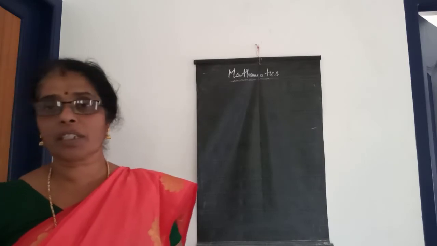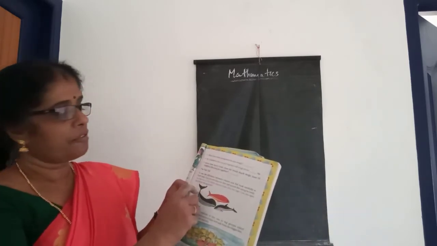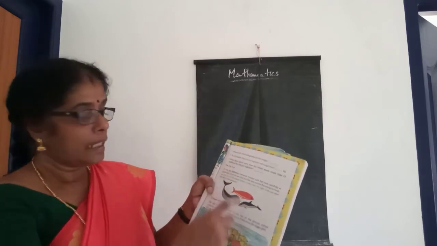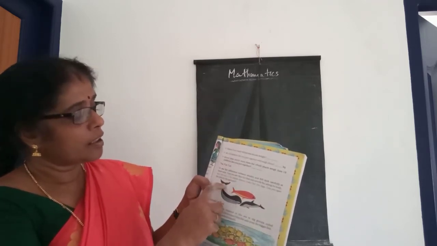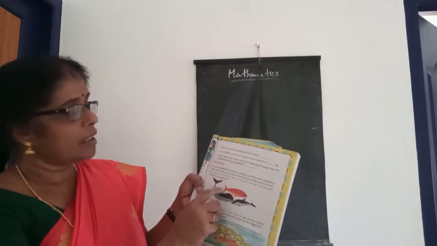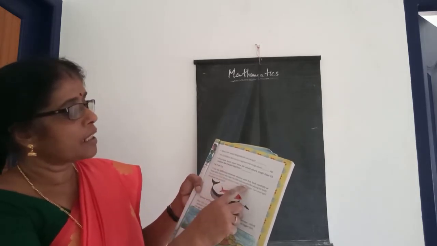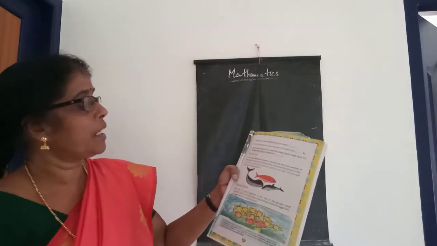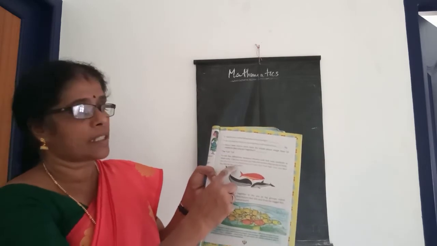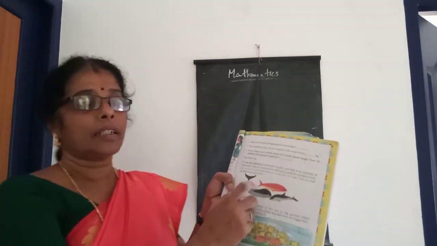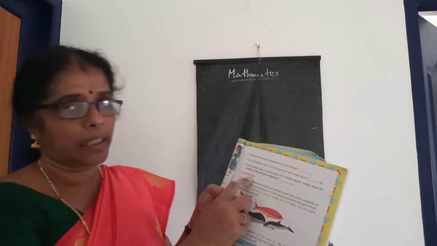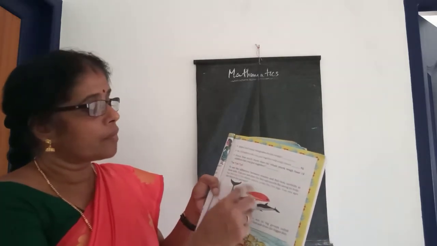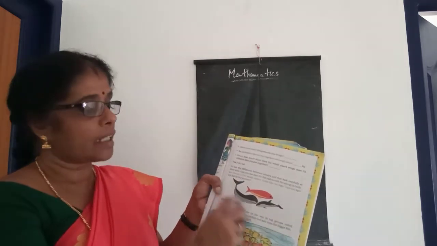Next one is the fish tail. To see the difference between the whales and fish, look carefully at their tails. This one is one type of tail and this one is another. The fish tail stands flat along its body, but the tail of the whale looks like two legs. This one is the whale. And the tail, T-A-I-L, not T-A-L-E. You can identify the tail of the whale from this picture, the second one.